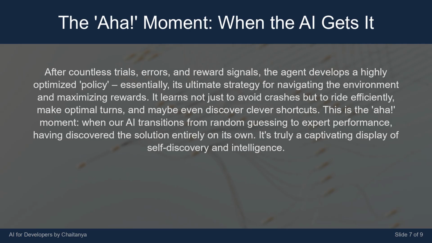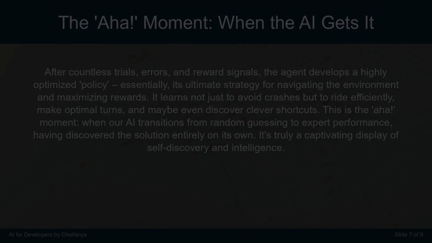It learns not just to avoid crashes but to ride efficiently, make optimal turns, and maybe even discover clever shortcuts. This is the aha moment, when our AI transitions from random guessing to expert performance. Having discovered the solution entirely on its own, it's truly a captivating display of self-discovery and intelligence.